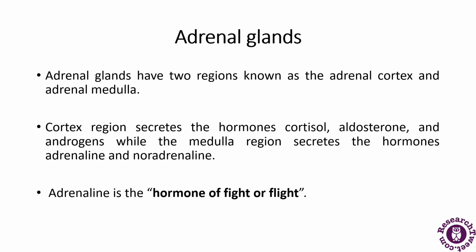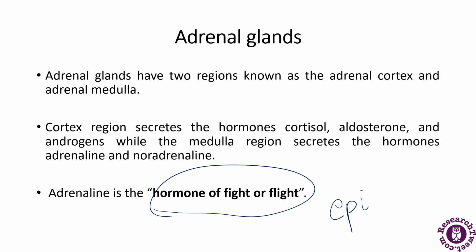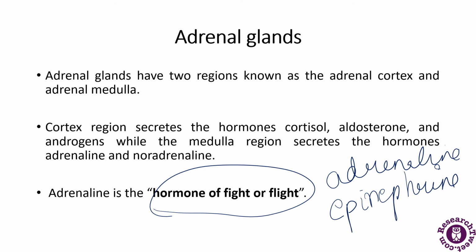Now comes the adrenal gland. It is best known for making the fight or flight hormone. This hormone, adrenaline, is also called epinephrine.